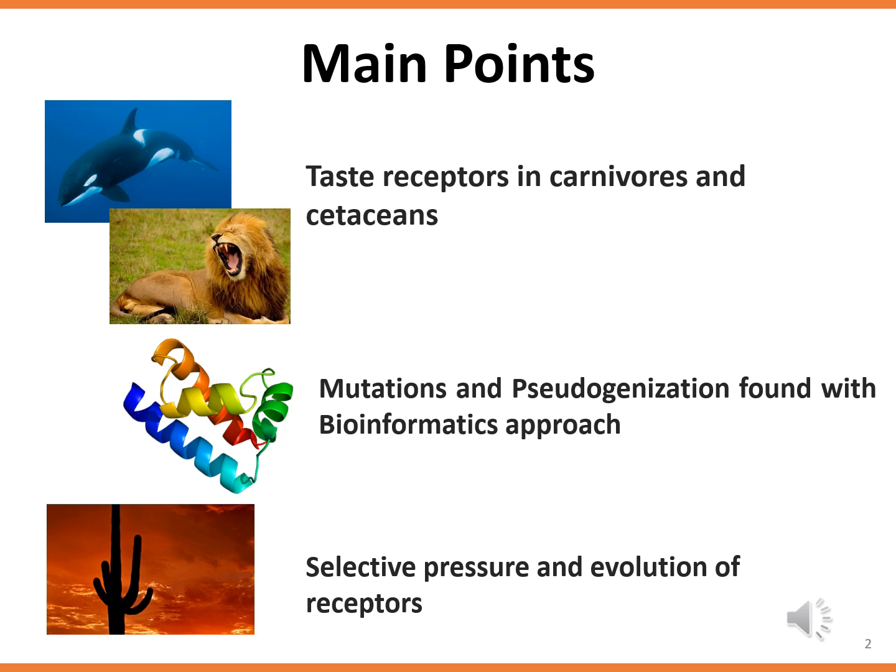In this talk, I will be discussing the following main points: the evolution of taste receptors in carnivores and cetaceans over time in accordance with ecological changes, and major genetic changes in the coding sequences for a group of genes, which were OTOP1 to 3, POU2F3, TRPM5, and GUSTDUCIN. I will then talk about the evolution of these taste receptors in accordance with selective pressure present in the environment.